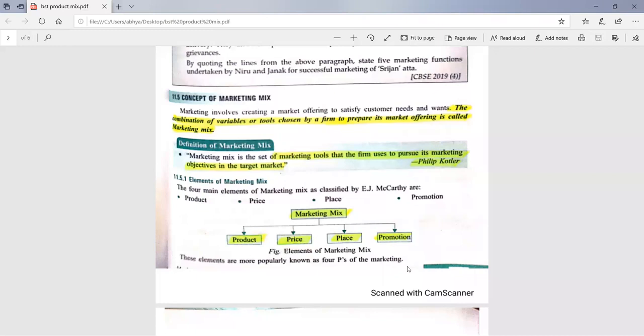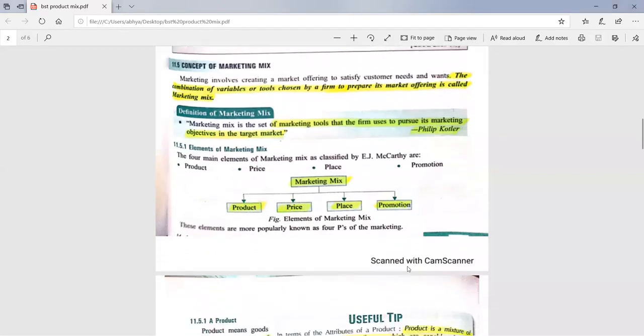These four are the variables, and some management thinkers say these are tools. So the combination of variables or tools chosen by a firm or businessman to prepare its market offering is called marketing mix.